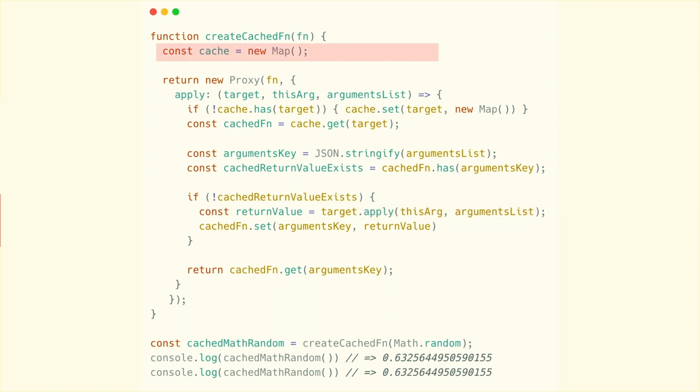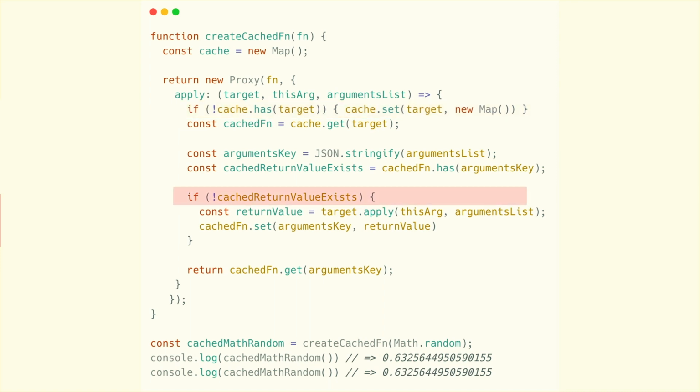Taking a step back, for the actual caching itself, we're storing the cache return values and its arguments by using a map object. Using a map object keeps our example simple. In reality, we might use Redis or memcache instead. We'll check if we have a cache entry for the function itself. If not, we'll make one.